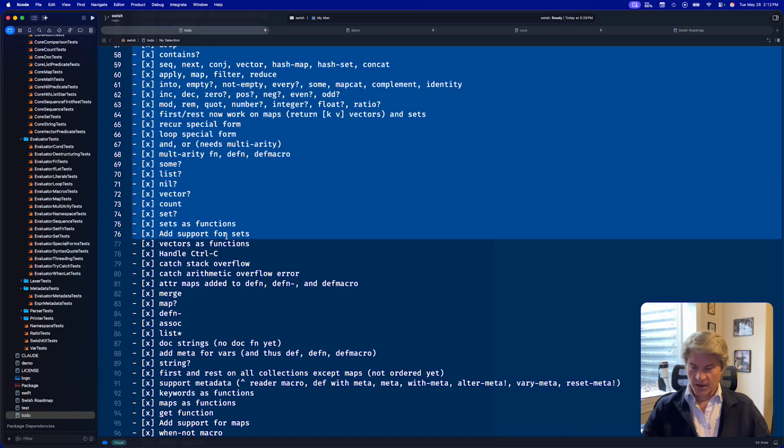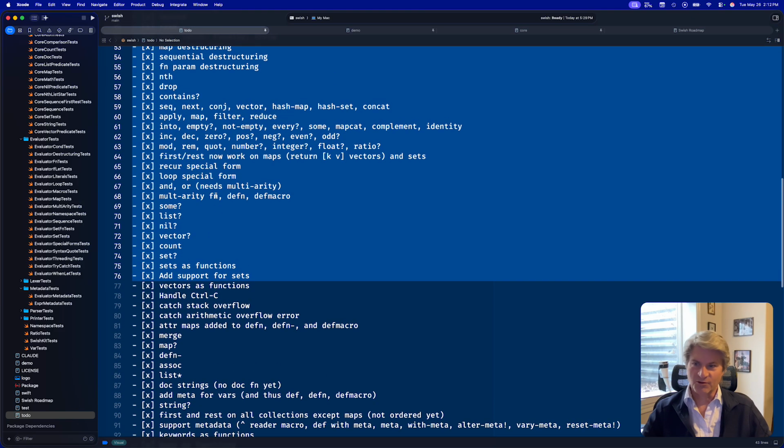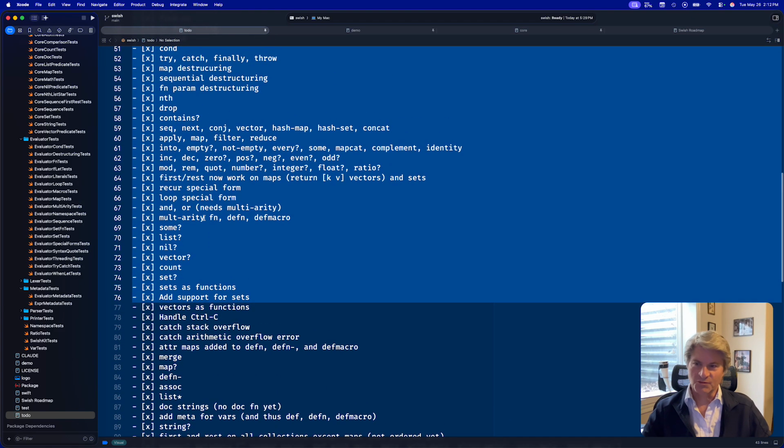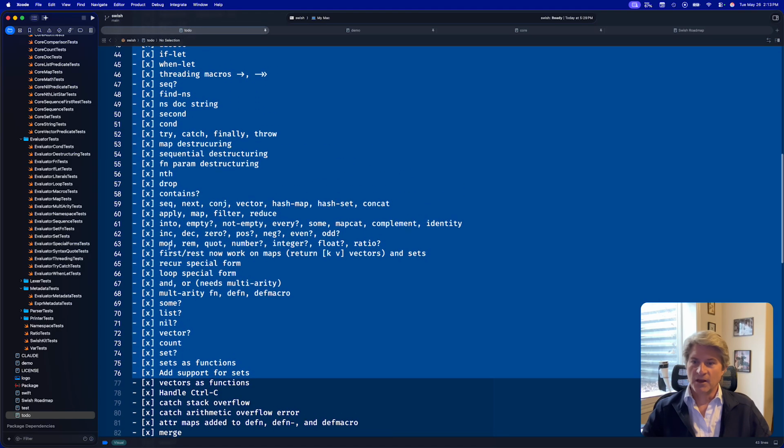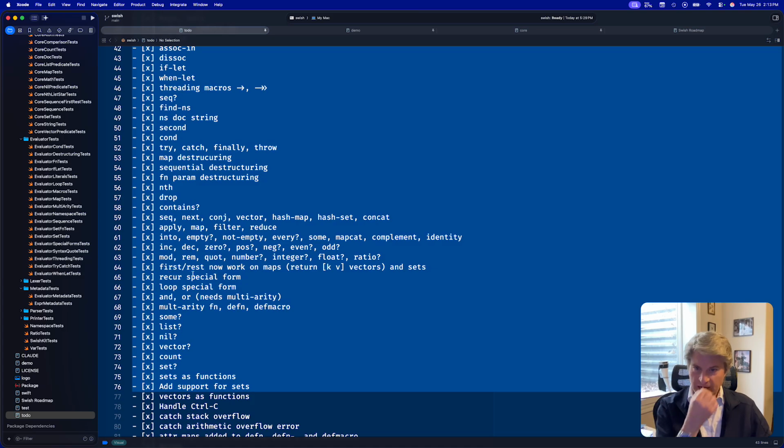We got support for sets as functions, the set? function, the count function, the vector? function, nil?, list?, some?. We got multi-arity support in functions. We've got the and and or macros. We've got the loop special form, the recur special form. We've got the first and rest functions now working on maps and sets.